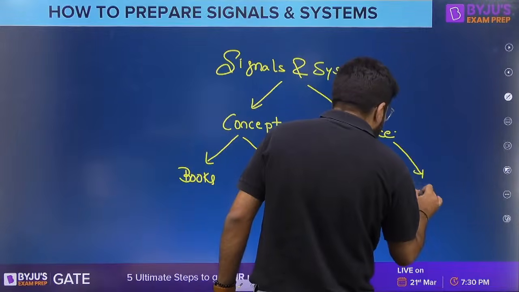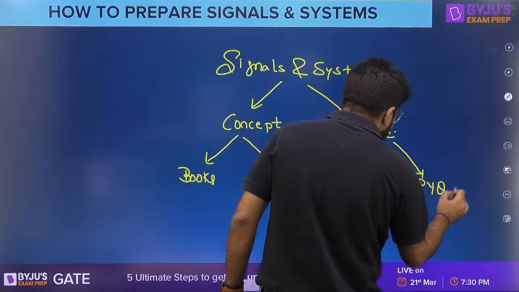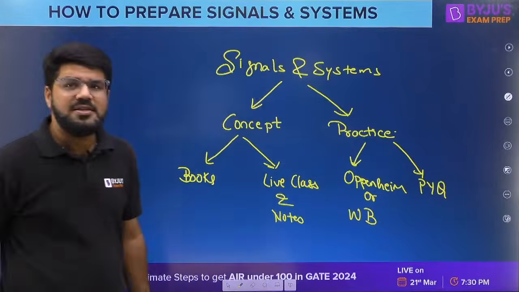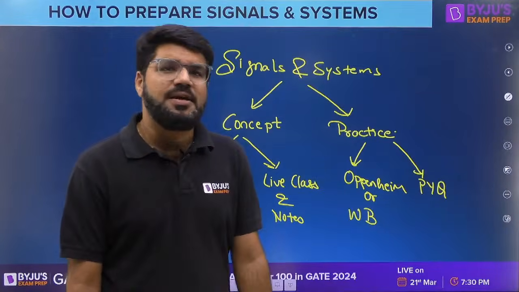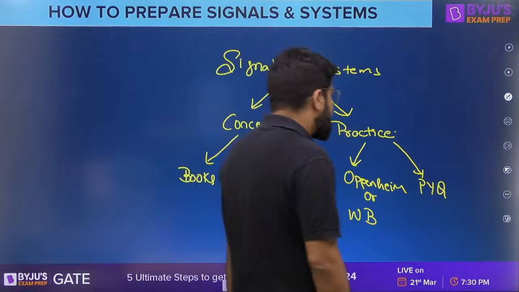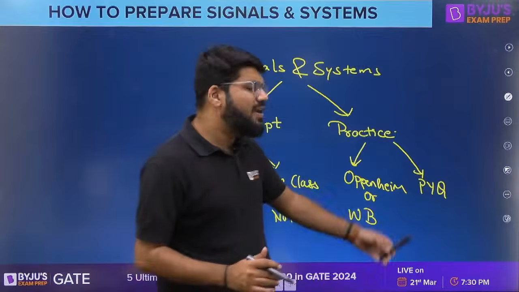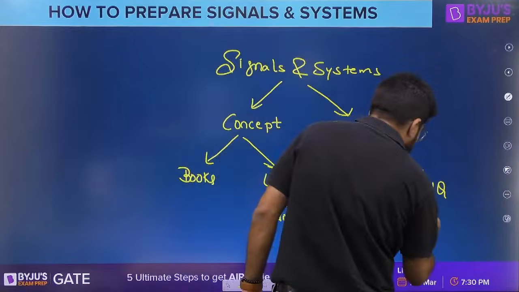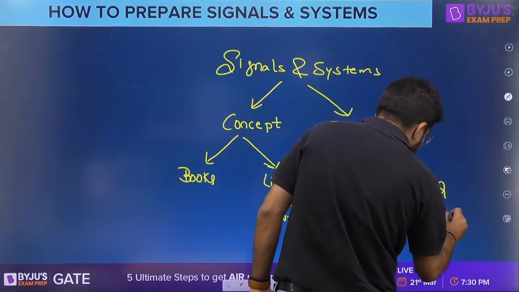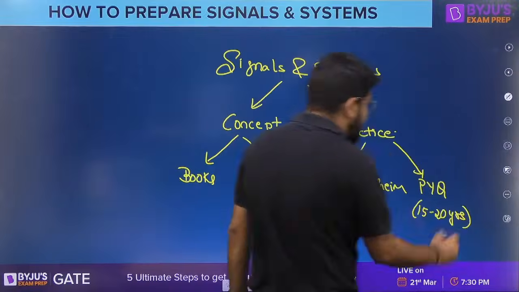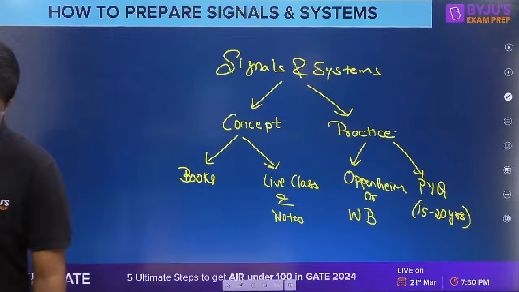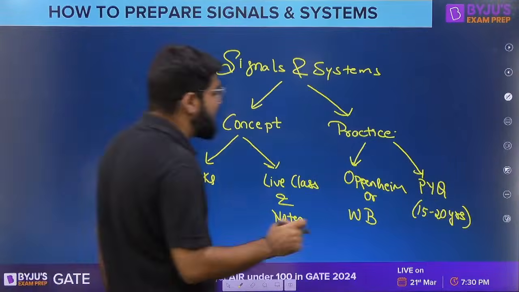Next source of practice is definitely the PYQs, which are a must not only for Signals and Systems, they are a must for every particular subject. Once you are done with the concept and the practice part, how many PYQs? At least 15 to 20 years. Let me mention it: the PYQs will be for at least 15 to 20 years.